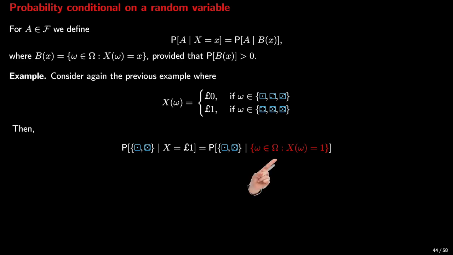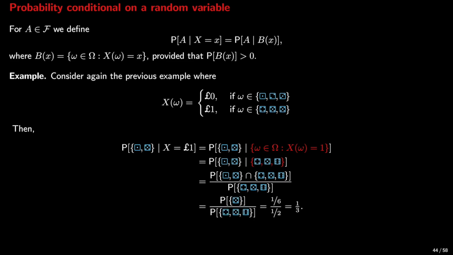This is the set indicated here in red. We know that one wins £1 if and only if they have rolled 4, 5, or 6. Using the definition of conditional probability, we find that the result is 1/3.